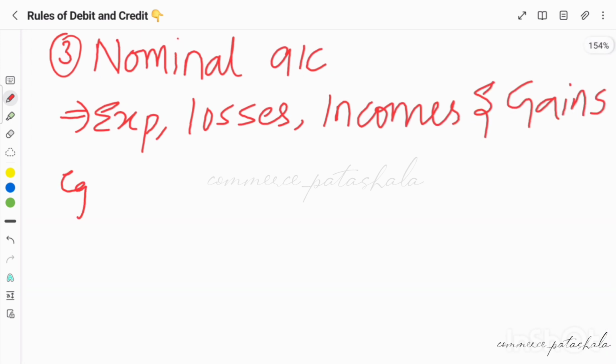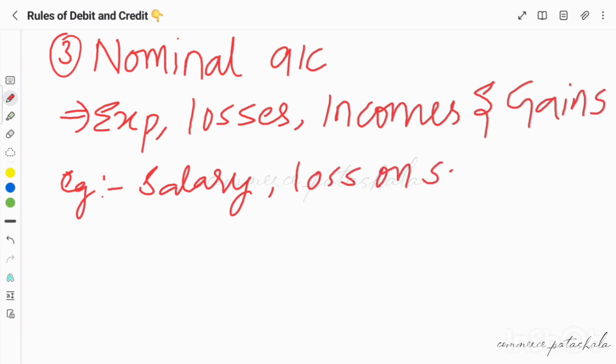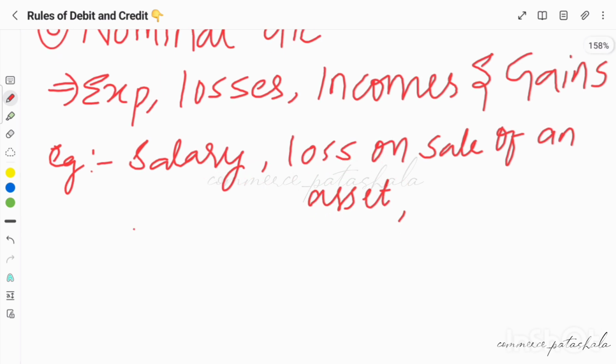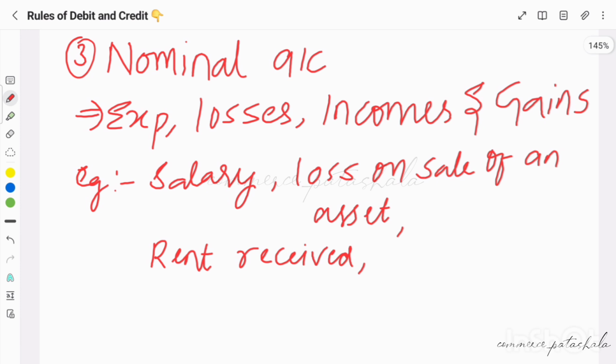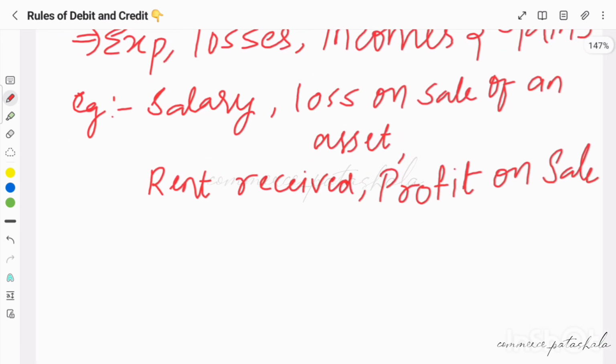As an example, an expense can be salary that we need to pay to our staff. A loss can be loss on sale of an asset. Income can be rent received. A gain can be profit on sale of an asset. I'm trying to give you these examples so that you'll understand more clearly and it is easy for us to understand.